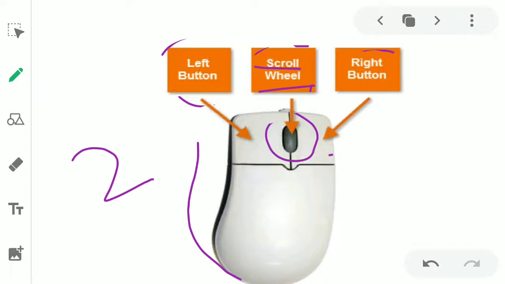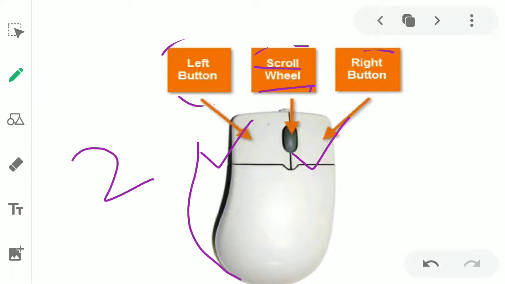Scroll means it moves up and down, and it also moves in a circular motion. So this is the left button of the mouse and this one is the right button of the mouse. So a mouse has two buttons.